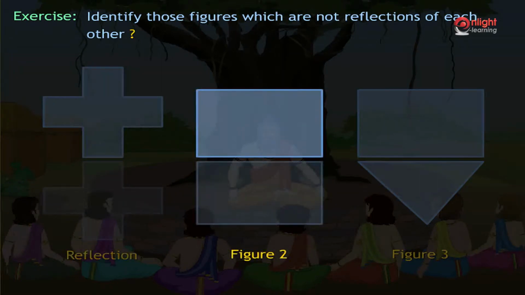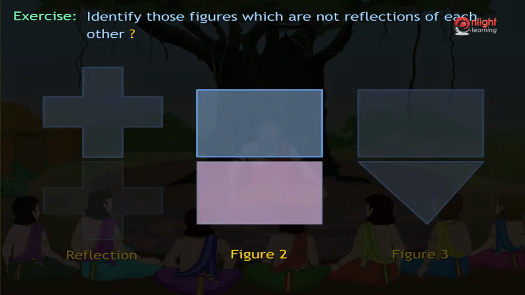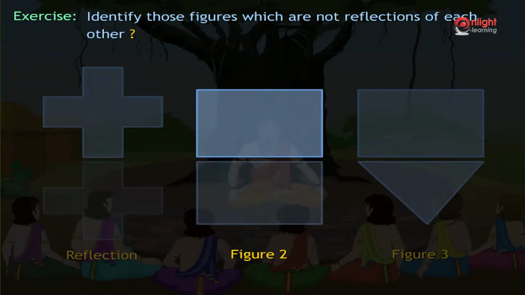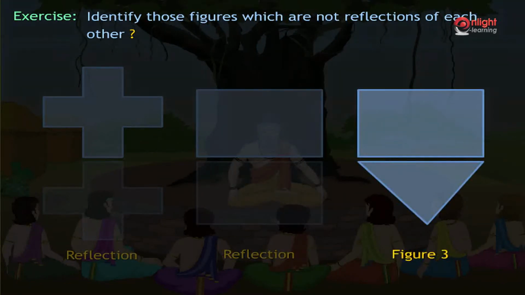In figure 2, both the figure and its reflection have the same shape, and since the object is symmetrical about the vertical line of symmetry, we need not check for lateral inversion. In figure 3, the figure and its reflection do not have the same shape. Hence, in figure 3, the shapes shown are not reflections of each other.